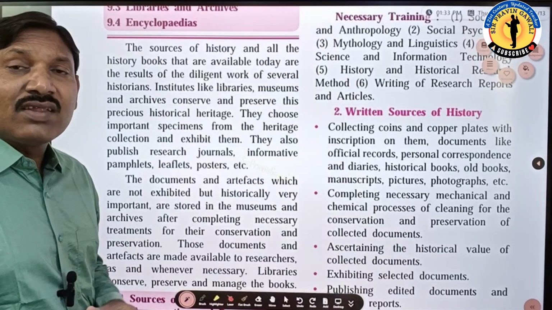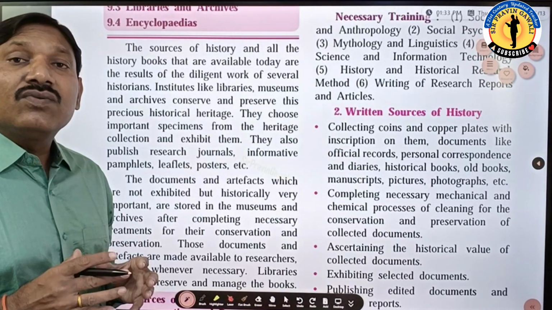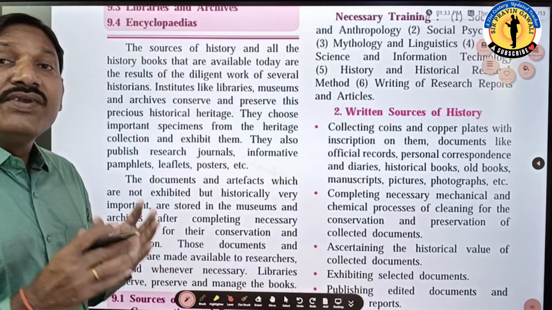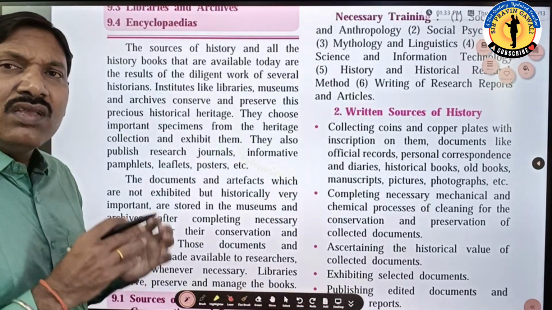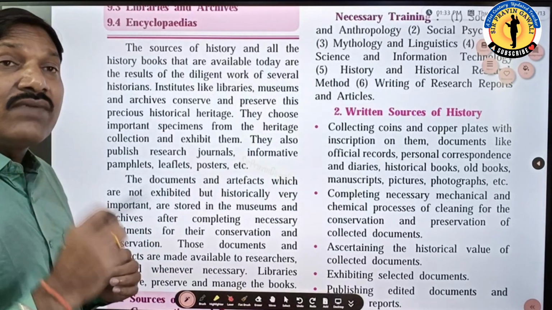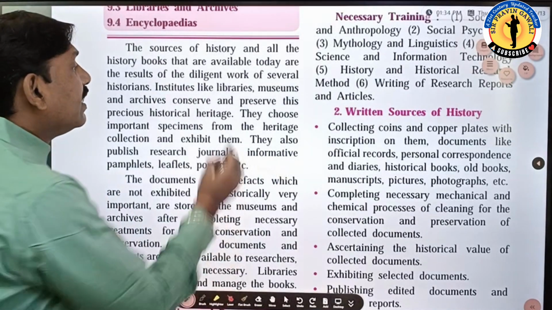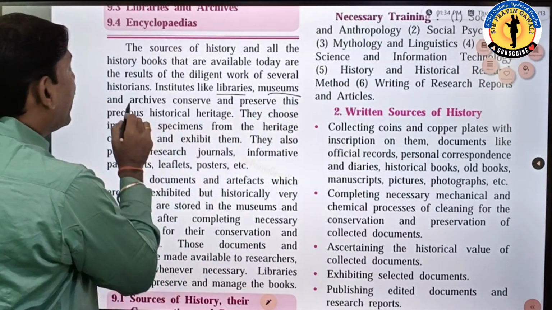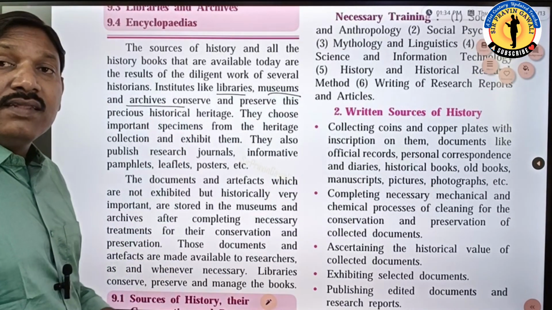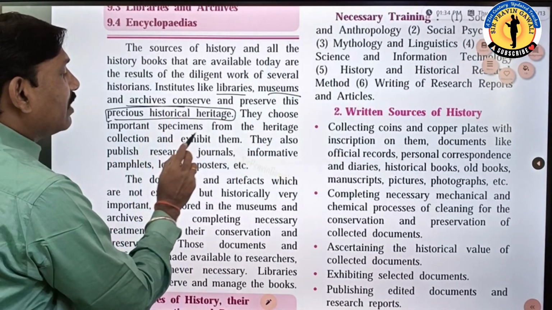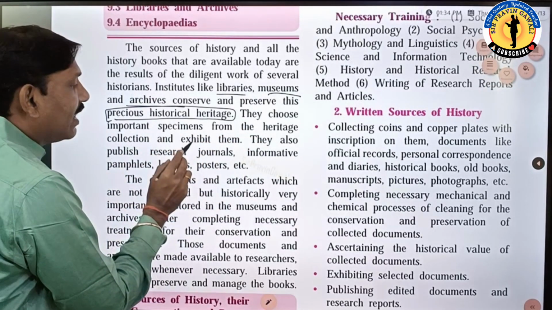Dear students, in the first lesson we have already studied the sources of history. The sources of history can be in the form of oral, written or material. These sources of history are very important, and they are preserved and conserved in libraries, museums and archives. They choose important specimens from the heritage collection and exhibit them.